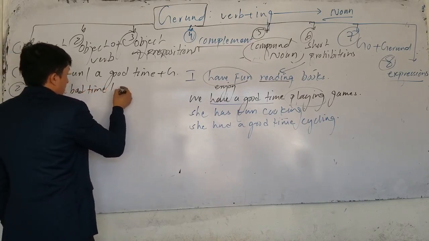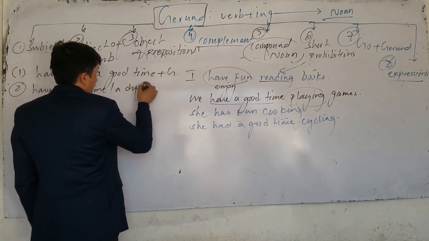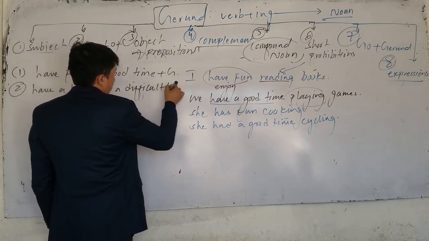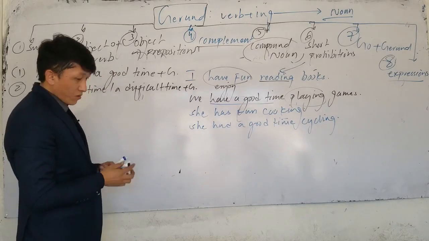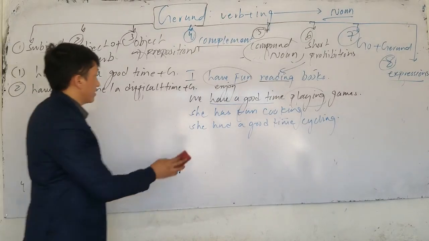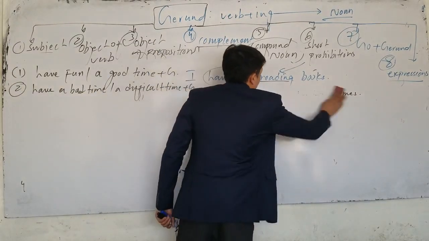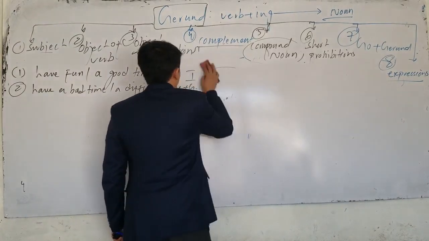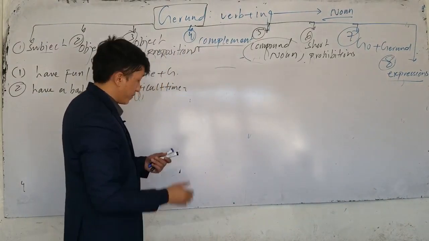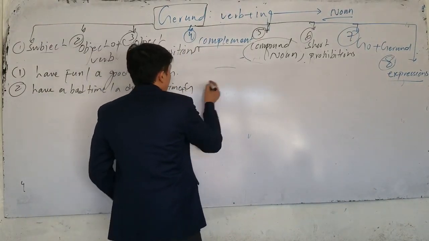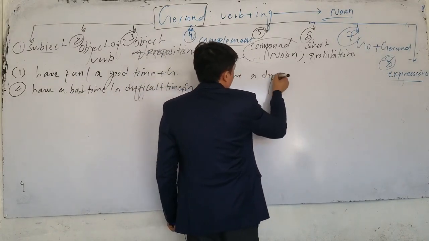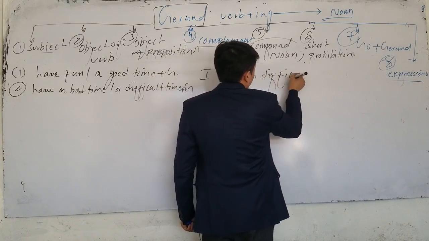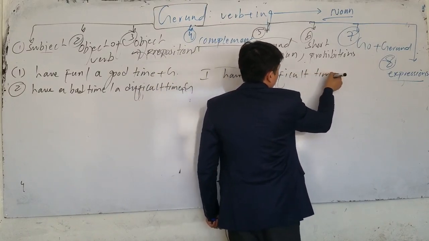The other expression, number 2, after have, for example, have a bad time, or we can say have a difficult time. After have a bad time and have a difficult time, we also use gerund. But this one means that you don't enjoy. It's the opposite form. If you don't enjoy doing something, we can say I have a bad time. Look, it's gerund here. If I say I have a difficult time,